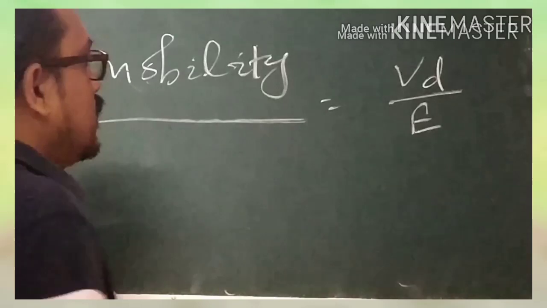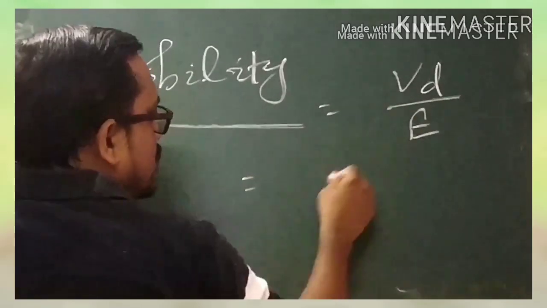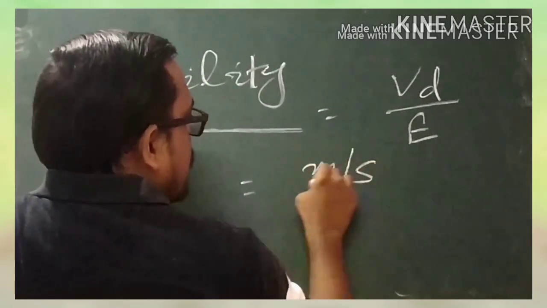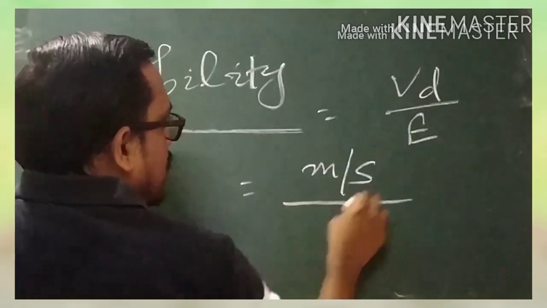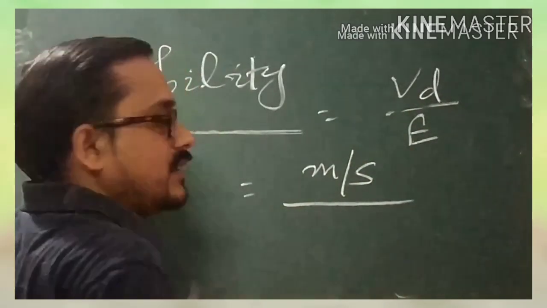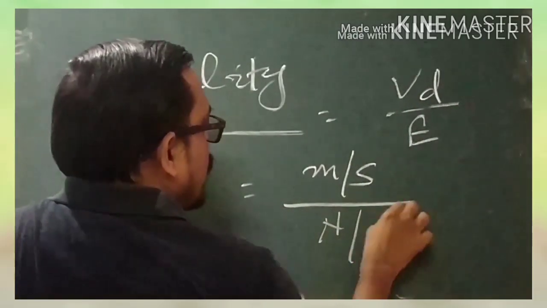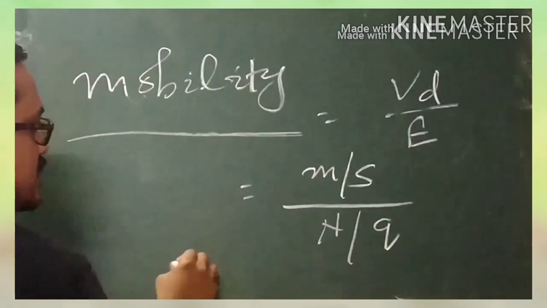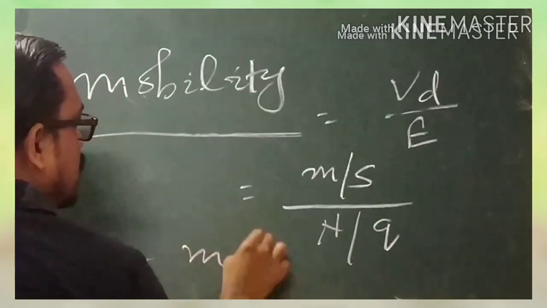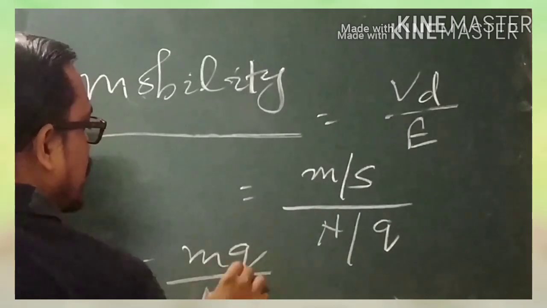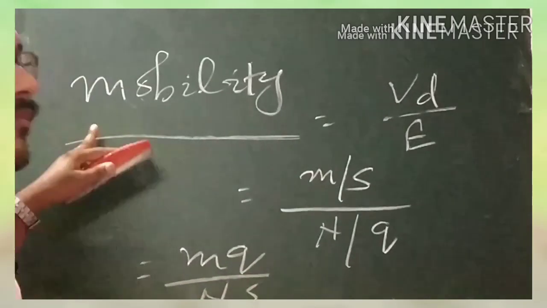As we know, the unit of the velocity is meter per second, and the unit of the electric field is Newton per coulomb. So we can also write this as meter coulomb per Newton second. This is the unit of your mobility.